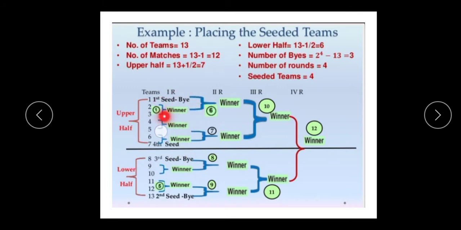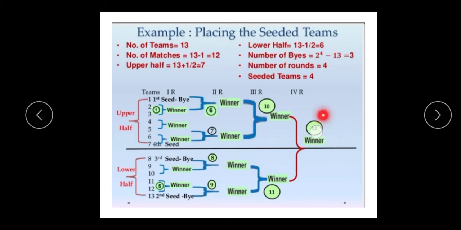Clear? Understood, beta? First match 2 versus 3. After that 4 versus 5, 6 versus 7. Clear? Then 9 versus 10, 11 versus 12. After that, those who win play the seeded team also. Clear? Understood everyone? We follow the same sequence in the knockout fixture for placing the seeding teams. It's clear, beta? Then the final winner is there.